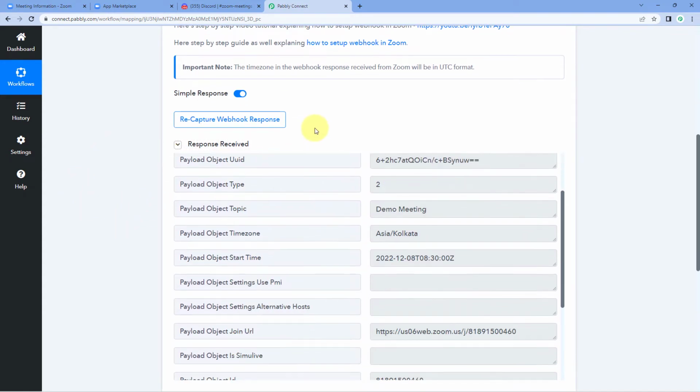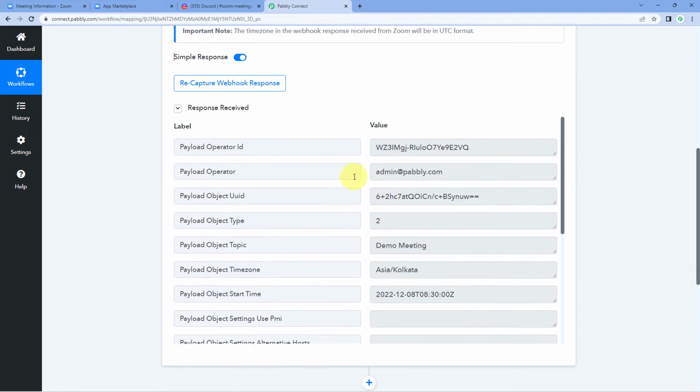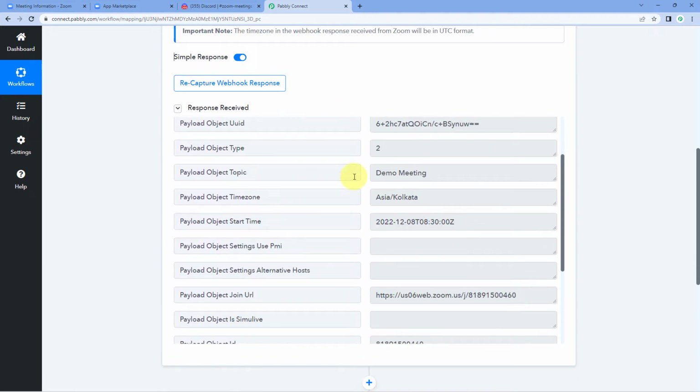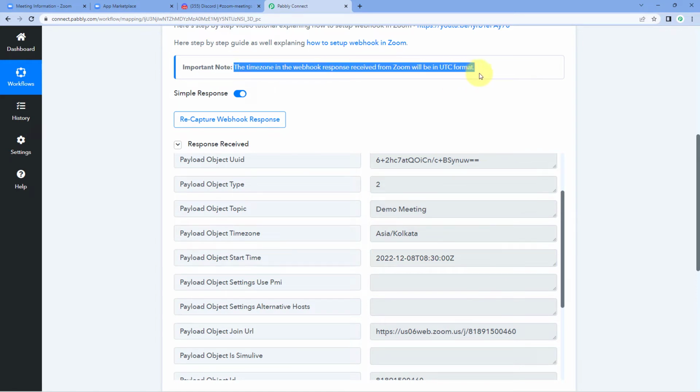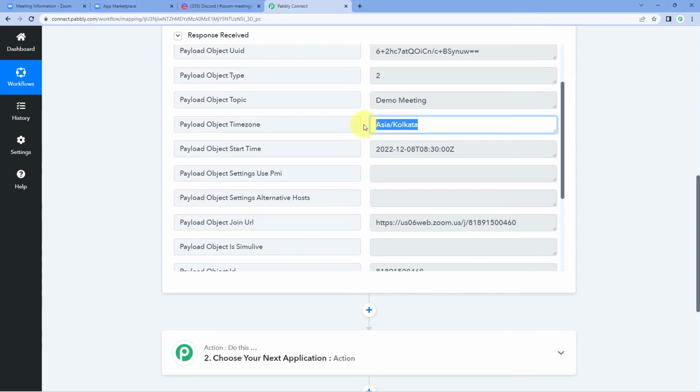So here in the Pabbly Connect workflow, we can see that we have received the response. And in this response, we can see the details of the same meeting which we have just created. So we have the same name of the meeting, we have the time zone of the meeting, we have the date and time of the meeting, that is, when this meeting is going to start. So this is the date, 8th of December 2022, and we have this time in UTC time zone. The important note over here says the time zone in the webhook response received from Zoom will be in UTC format. So we have the time zone and we have the date and time in UTC format.